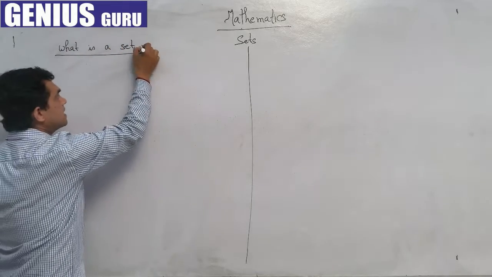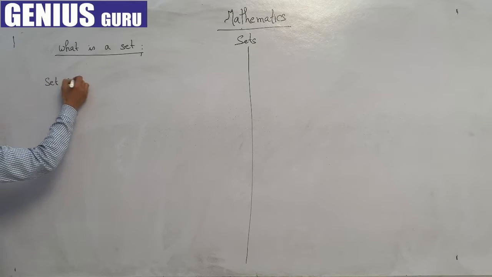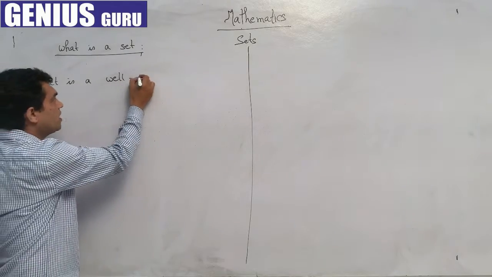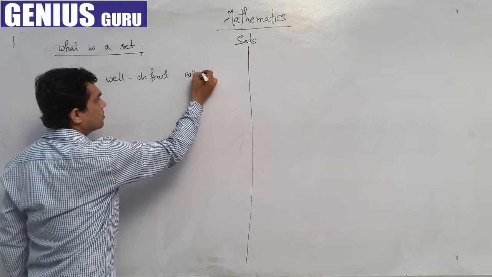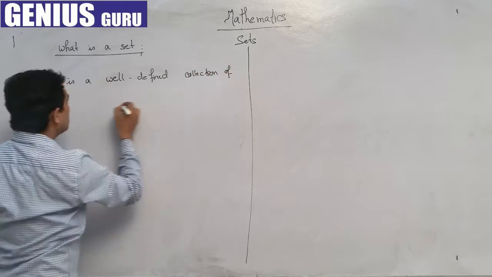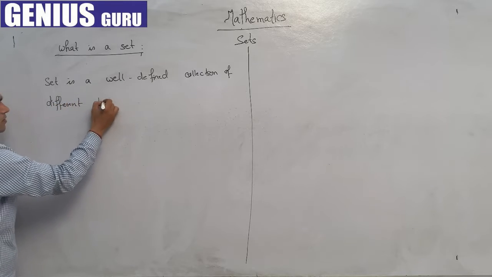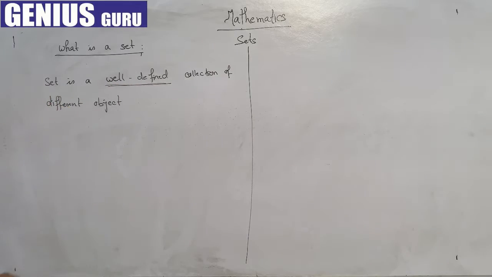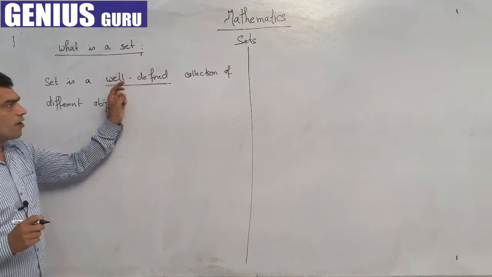We can say that a set is a well-defined collection of different objects. Here a very important term is "well-defined." So the first important thing is, what do we mean by well defined? For this I want to take an example, then I can explain it to you.